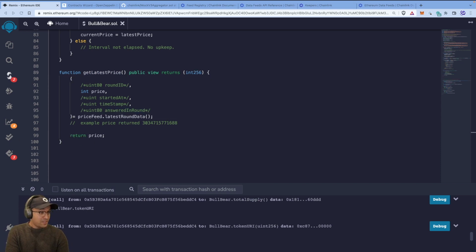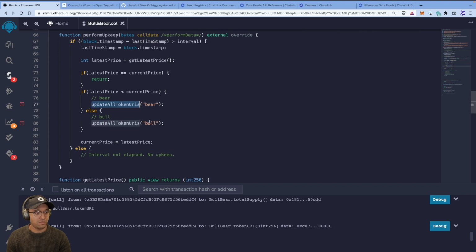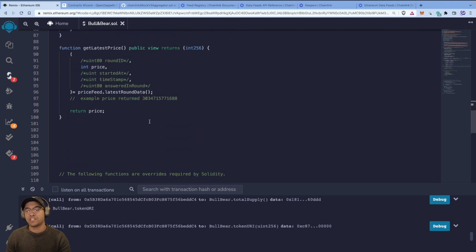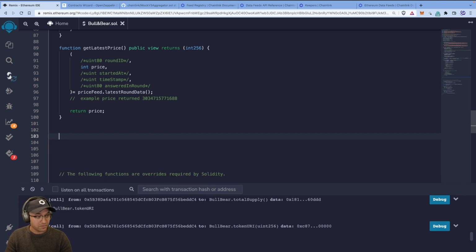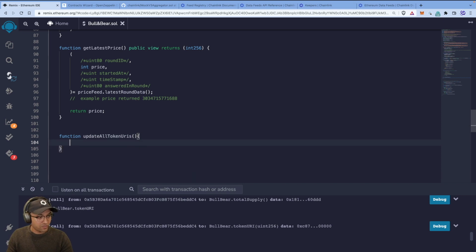Right. So now that we've done the getLatestPrice function, let's move on, because you'll see that the compiler is complaining here. We need to implement updateAllTokenURIs. And I think what we'll do is a couple of helper get functions as well for some of the state variables that we've declared. So let's do the updateAllTokenURIs function, and we'll think in a moment about what sort of arguments we want.